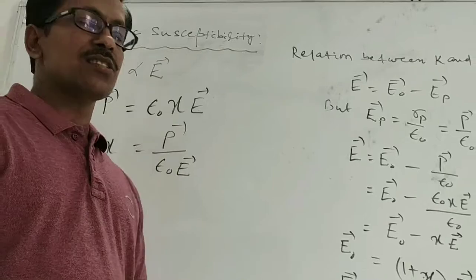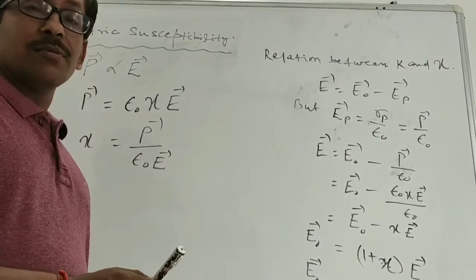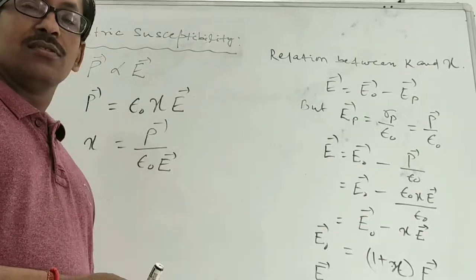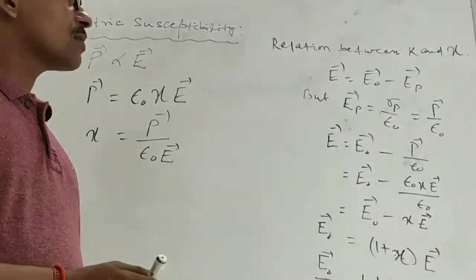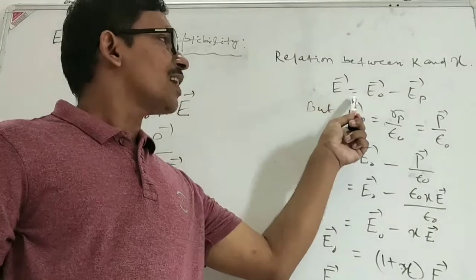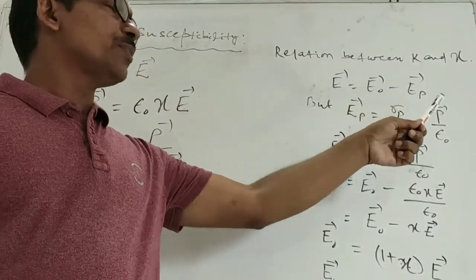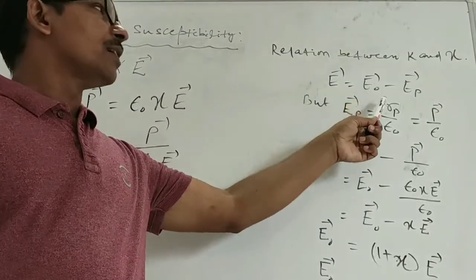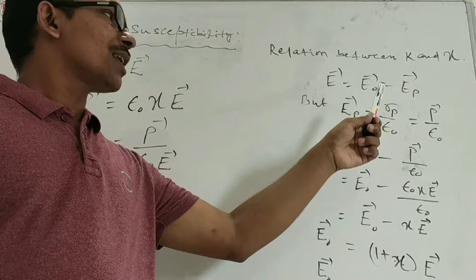Now let us find the relationship between electric susceptibility and dielectric constant. Both describe the nature of the material, so how are they related? You know the electric field inside the dielectric E is equal to E0 minus EP. E0 is the external applied field, and EP is the electric field due to polarization.